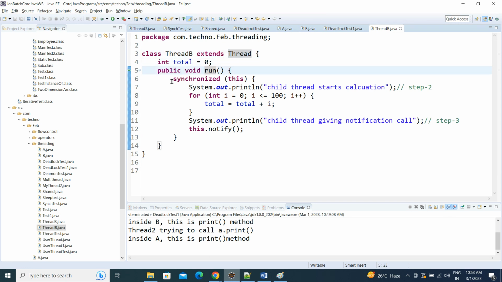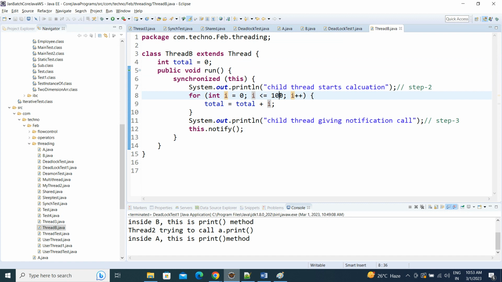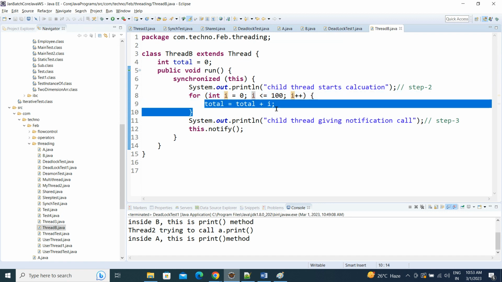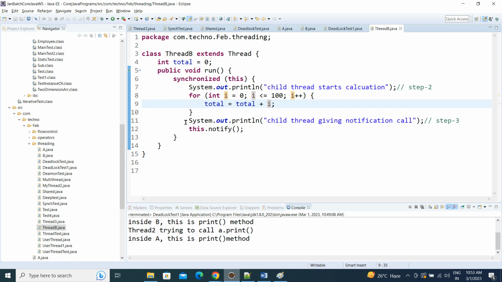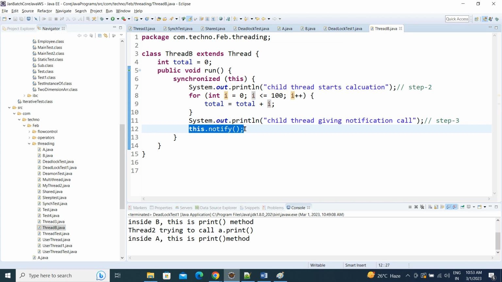Public void run method, synchronized on this, which means the current class object. Child thread started calculation. What is my work here? I am calculating the sum of 0 to 100. At the end, after finishing this work, only then will I notify the other thread to print its work.